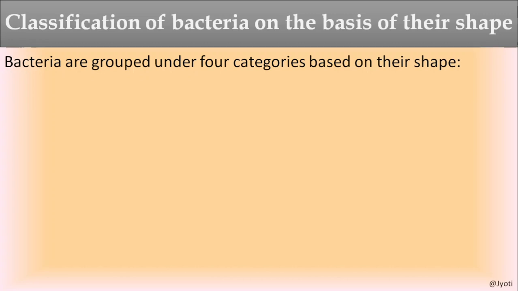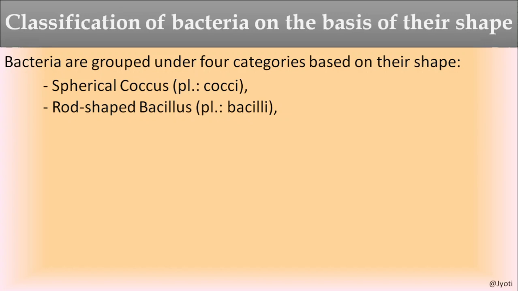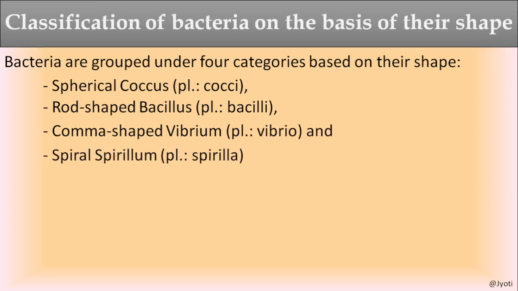Now, classification of the bacteria on the basis of their shape. Bacteria are classified on different bases, but in your syllabus only the classification based on their shape is given. On the basis of shape, the spherical bacteria are known as coccus. The singular is coccus, plural is cocci.